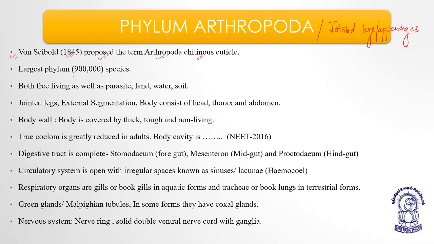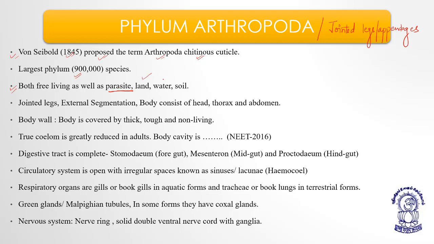It is the largest phylum among all the kingdom Animalia groups, having the highest number of species. The organisms belonging to this category are both free living as well as parasitic, and the parasite can be seen in the form of ectoparasite. So they are both free living as well as parasitic in nature.